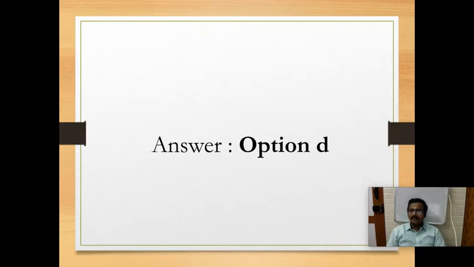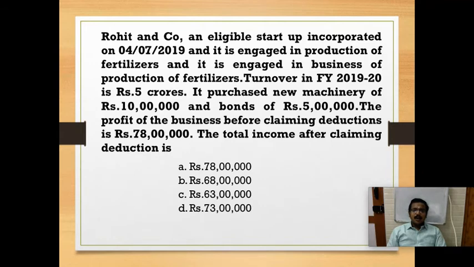Okay, so we move on to next question. Rohit and Company, an eligible startup incorporated on 4/7/2019, engaged in business of production of fertilizer. Turnover in financial year 2019-20 is 5 crore. It purchased new machine for 10 lakhs and bonds of rupees 5 lakh. The profit for the business.